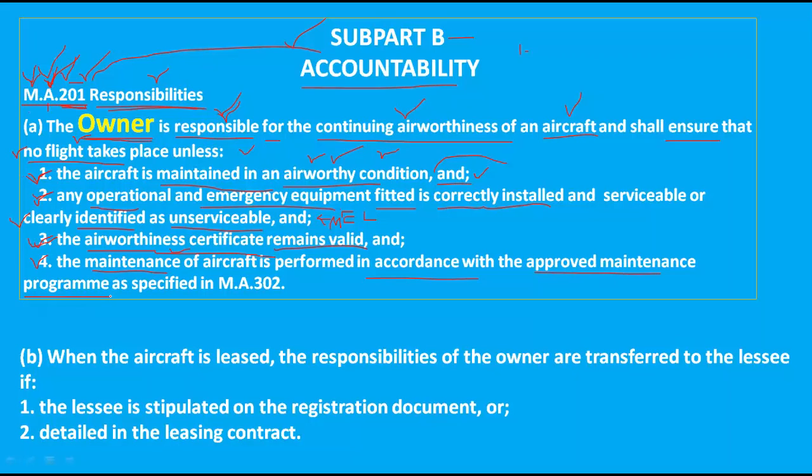Every aircraft in India, maintained by any type of maintenance organization, should be maintained in accordance with a maintenance programme. If an aircraft does not have an approved maintenance programme, then that aircraft should not be maintained by non-standard persons or non-standard maintenance organizations.